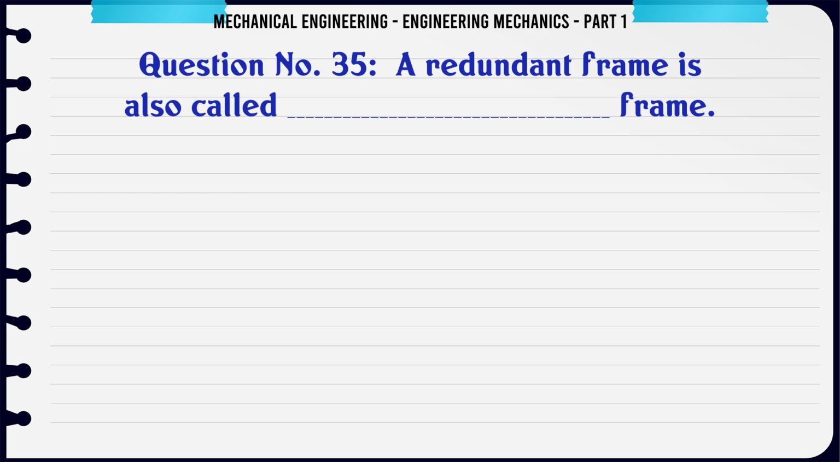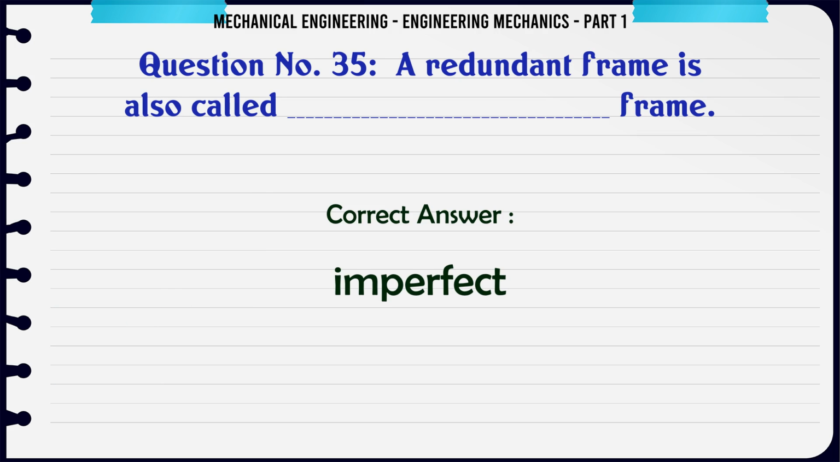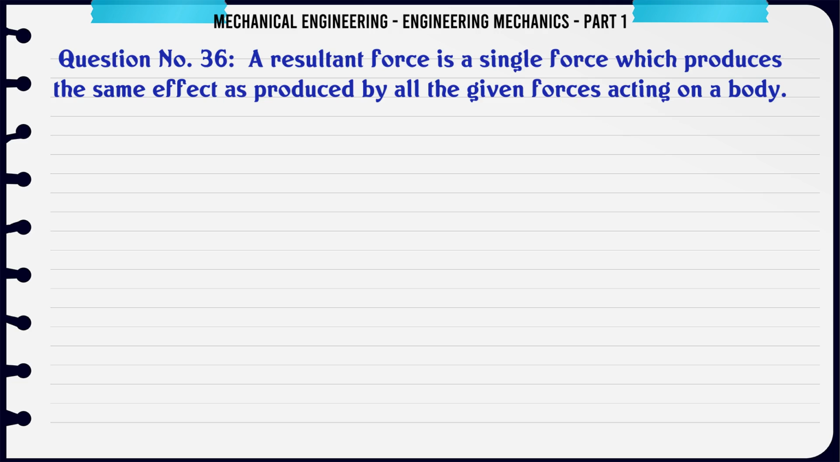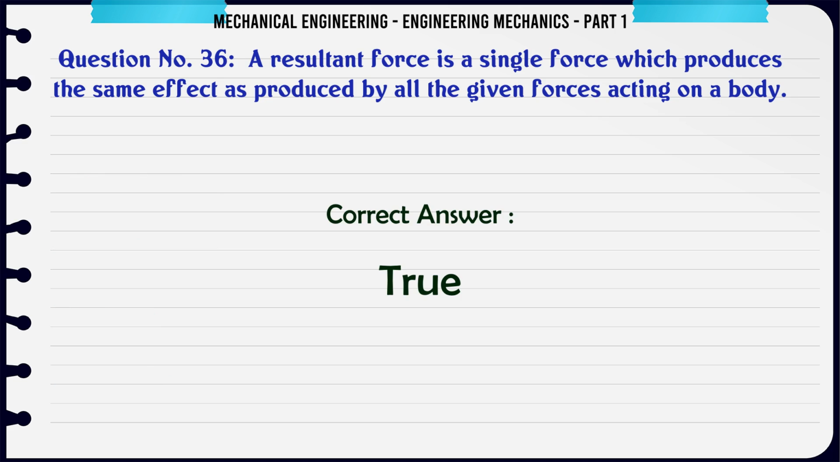A redundant frame is also called frame. A perfect, B imperfect, C deficient. The correct answer is imperfect. A resultant force is a single force which produces the same effect as produced by all the given forces acting on a body. A true, B false. The correct answer is true.